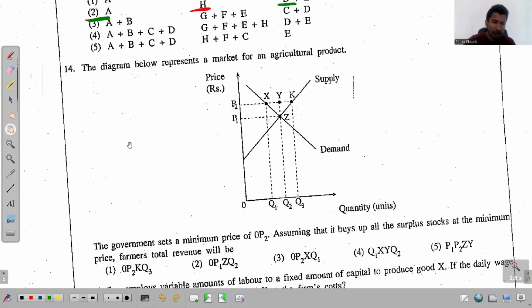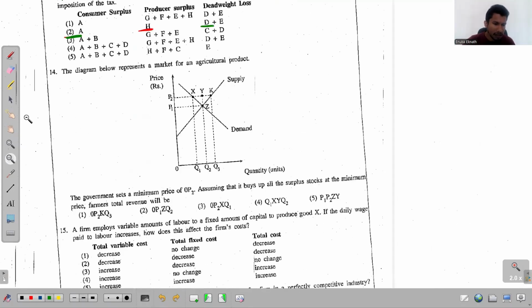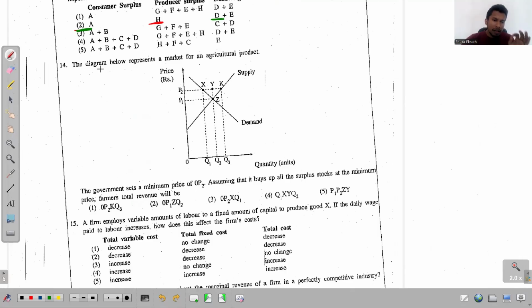Right, now look at this question number 14. In the 14th question, they have again given us this diagram. The diagram below represents a market for an agricultural product. All right.